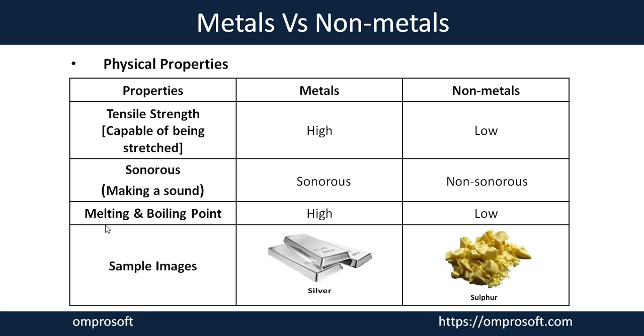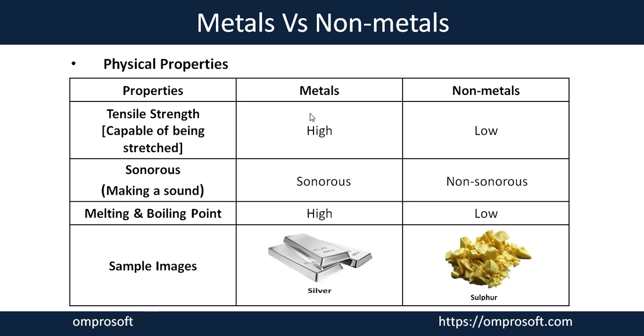Next one, on the basis of melting and boiling point. Melting point: when any solid at a particular temperature converts into liquid state, that is considered the melting point of that solid. And boiling point: when any liquid at a particular temperature converts into gas, that temperature is considered the boiling point of that liquid.